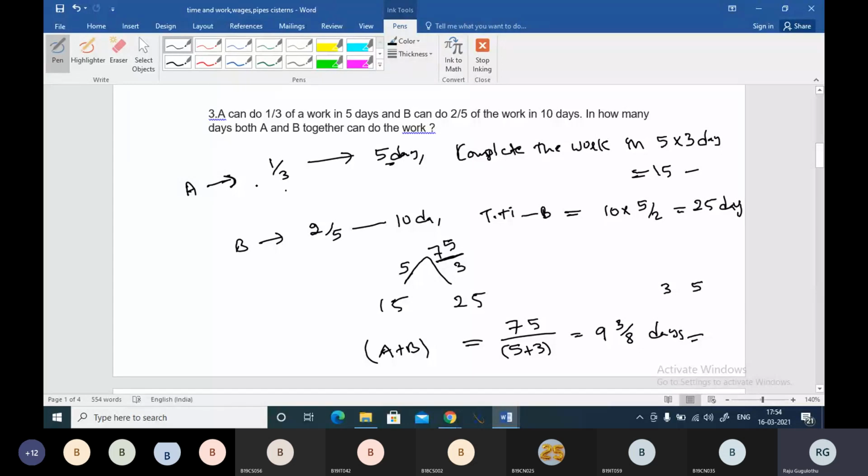Here, when this kind of question comes, we have to know in how many days A is going to complete the work. How that comes, you can see here, 5 days. A is going to complete one third of the work in 5 days. That means he is going to complete the work in 5 into 3 days, that is 15 days. So this conversion you have to do. Later you apply our LCM method, that will give you the answer.